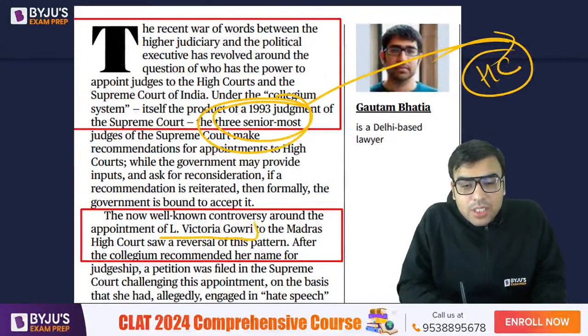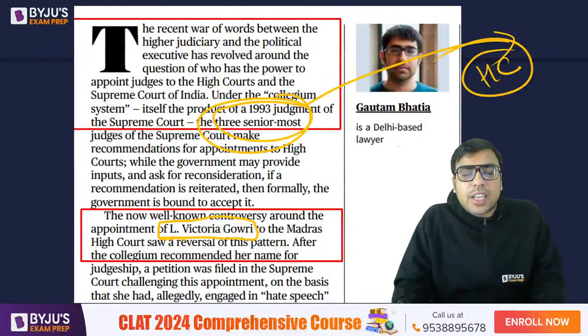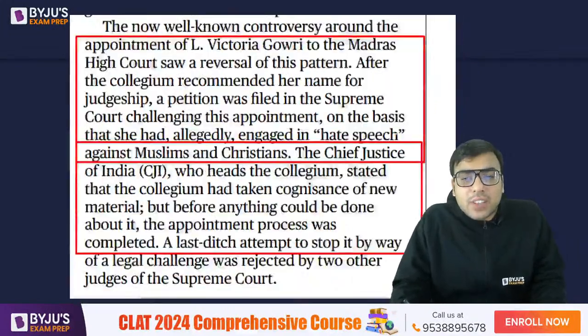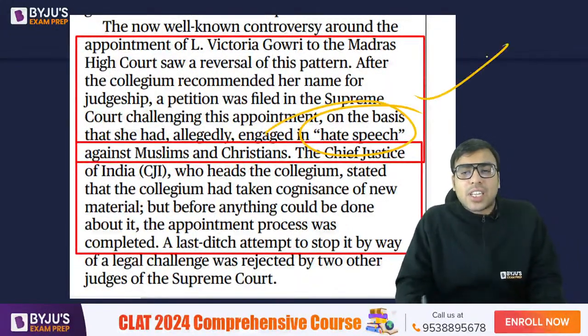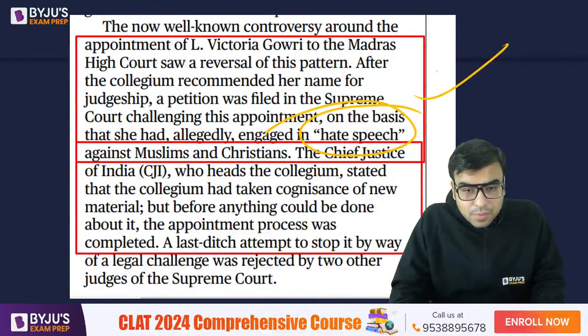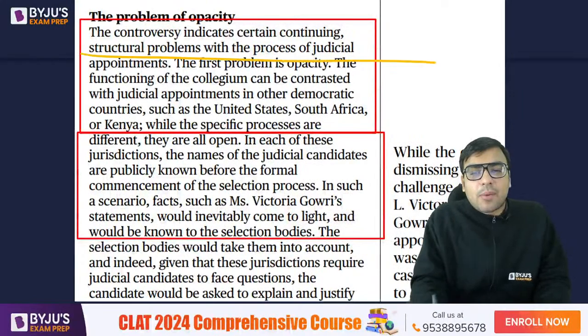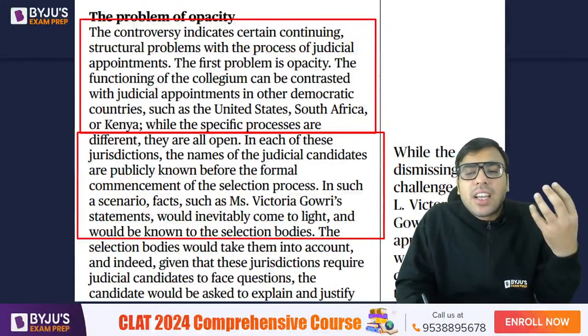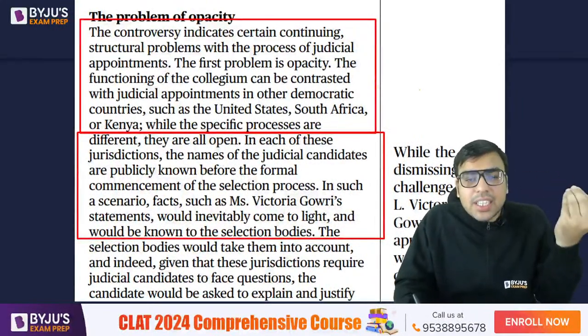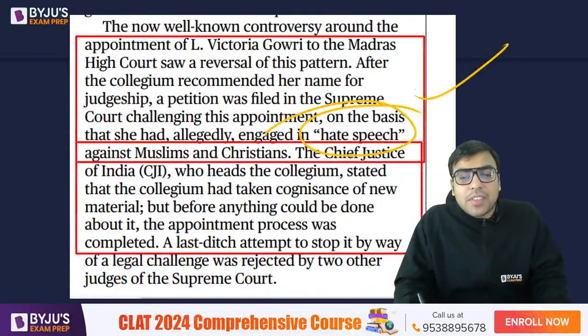So he is talking about the same, L. Victoria Gowri, who was appointed as a Madras High Court judge, but there was a lot of criticism. There is an allegation against her of giving hate speech, so people filed a petition. The controversy indicates certain continuing structural problems. He is saying that there are some shortcomings in the Indian process of judicial appointment which need to be solved.